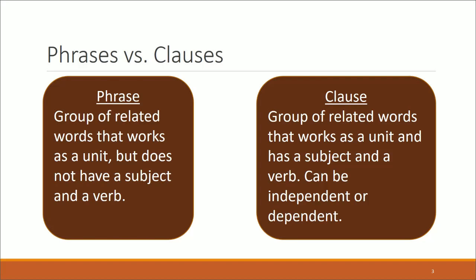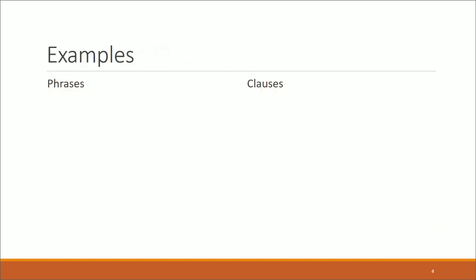A phrase, on the left-hand side here, refers to a group of related words which works as a unit, but does not have a subject and a verb. It might have a subject or a verb, but it is not a complete sentence. On the right-hand side, a clause is like a phrase where it is a group of related words, but it works as a unit which has both a subject and a verb. It can be independent, it stands on its own, or dependent. It does not stand on its own. Let's look at some examples.